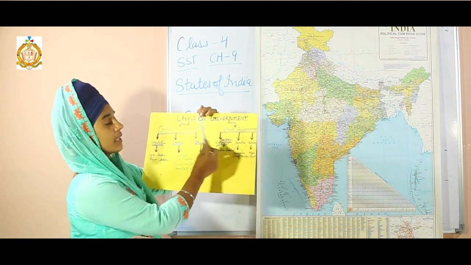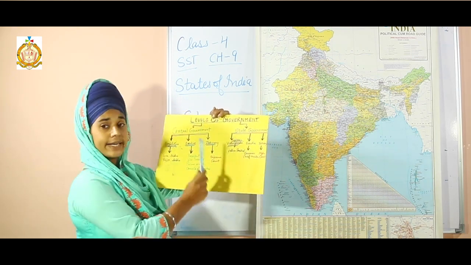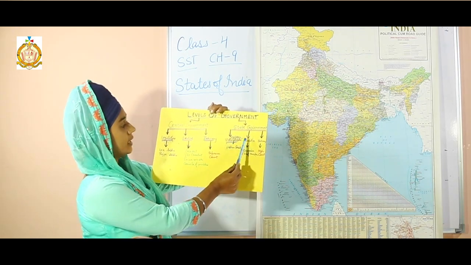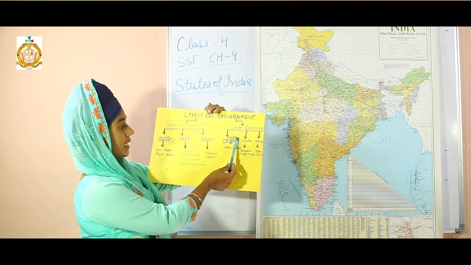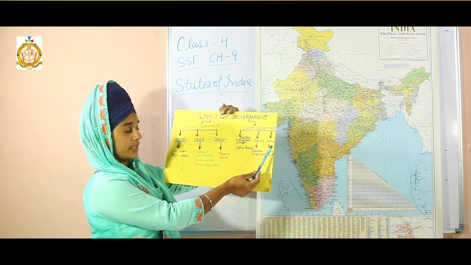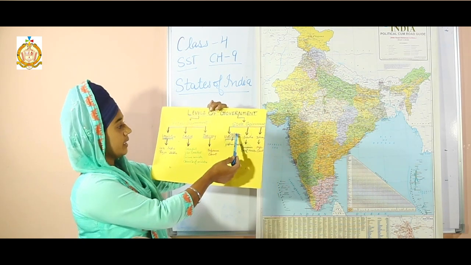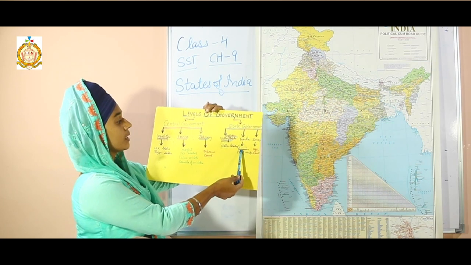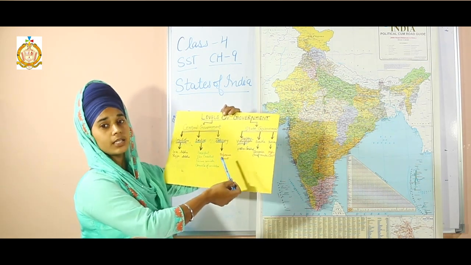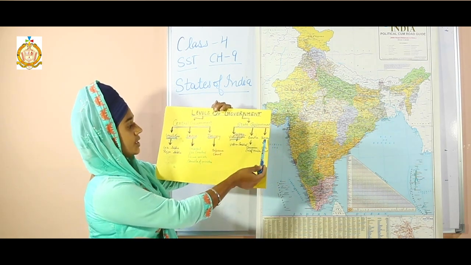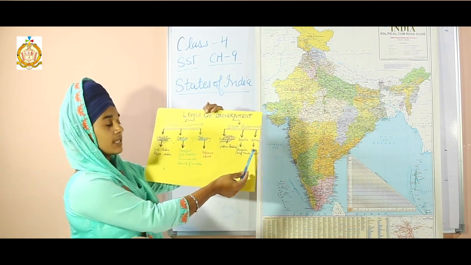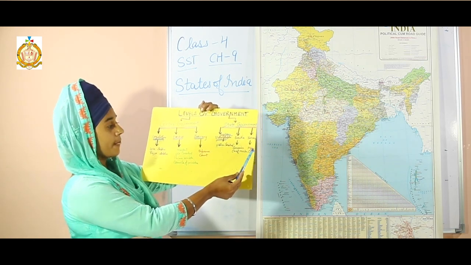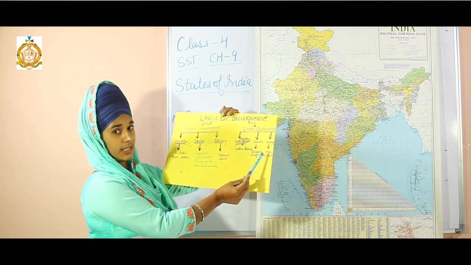Then next is state government. At the state level also, government is divided into 3 main bodies, that is legislative, executive and judiciary, same as the central government. Legislative is composed of Vidhan Sabha and Vidhan Parishad, executive is governor and chief minister. Governor is the head of the state. Then judiciary, high court. It makes justice. High court is in Chandigarh at the present time.